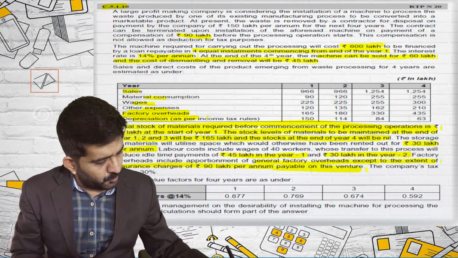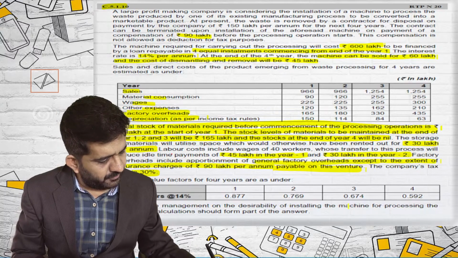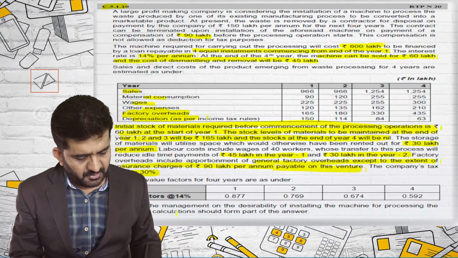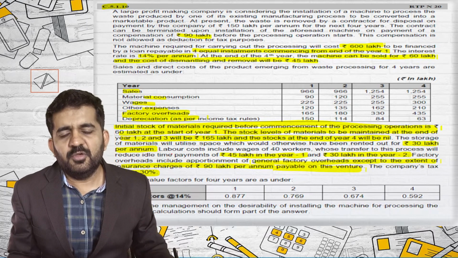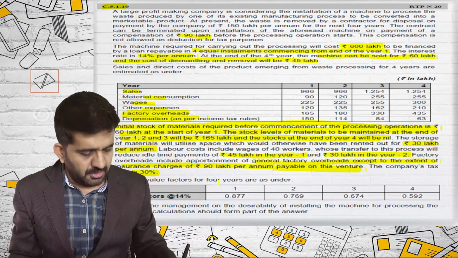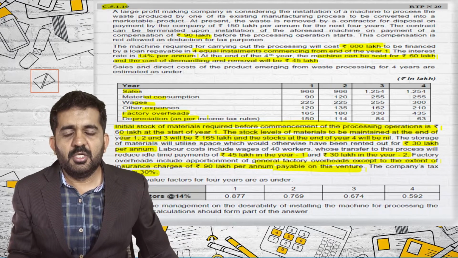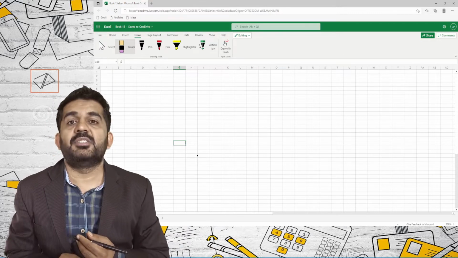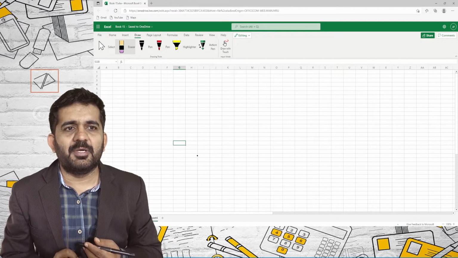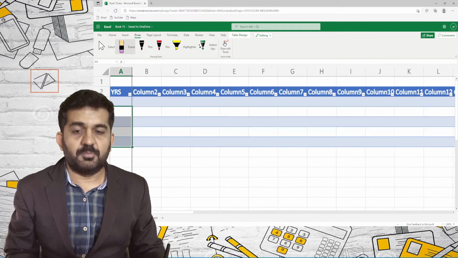Tax is payable on this venture. The company's tax rate is 30%. Present value factors are given. Advise the management on desirability of installing the machine for processing the waste. All calculations should form part of your answer. Now, if this question is asked in examination, it is ultimately an RTP question, and it will be a very long question. As far as I am concerned, I am doing it in an Excel sheet, so it will not become so lengthy for me because I can calculate all the things by formula.